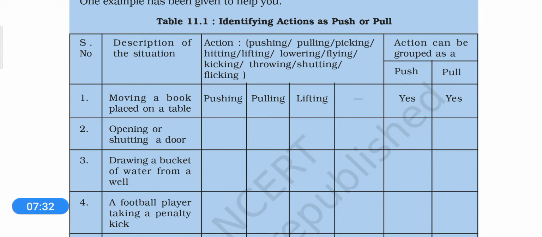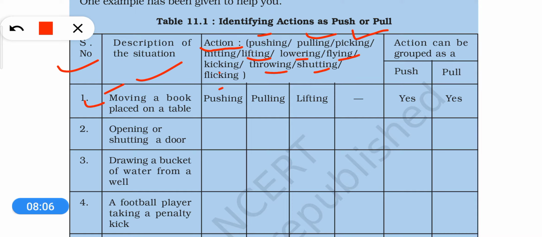What we have to do, look here: in the first column the serial number is given. In the second column some descriptions of situations are given. For example, moving a book placed on a table. Then you have to categorize which action we perform during this situation. When we want to move a book placed on a table, we push it, we pull it, or we perform picking, hitting, lifting, lowering, flying, kicking, throwing, shutting, flicking.